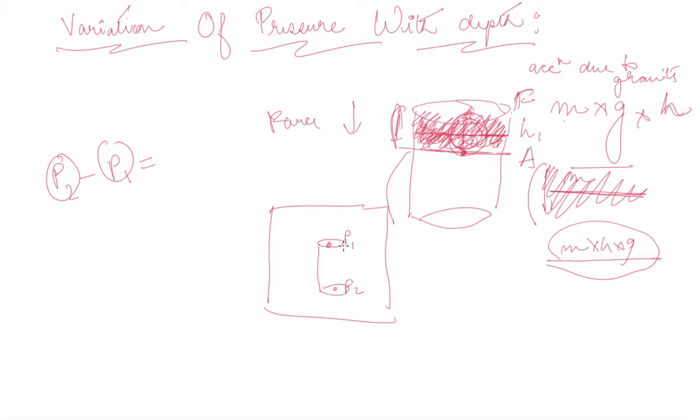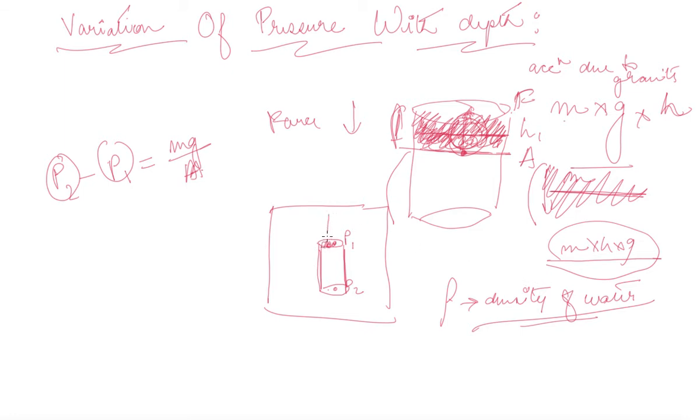So if I take this cross-sectional area, the pressure at point 1 and pressure at point 2 is nothing but P2 minus P1 equals mg upon A, that is the area of cross-section. So now let the density of water be rho. Rho is the density of water. We have taken density of water to be rho.